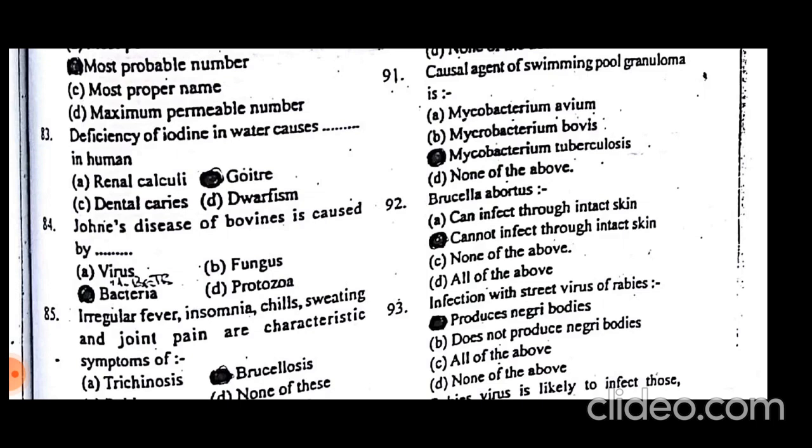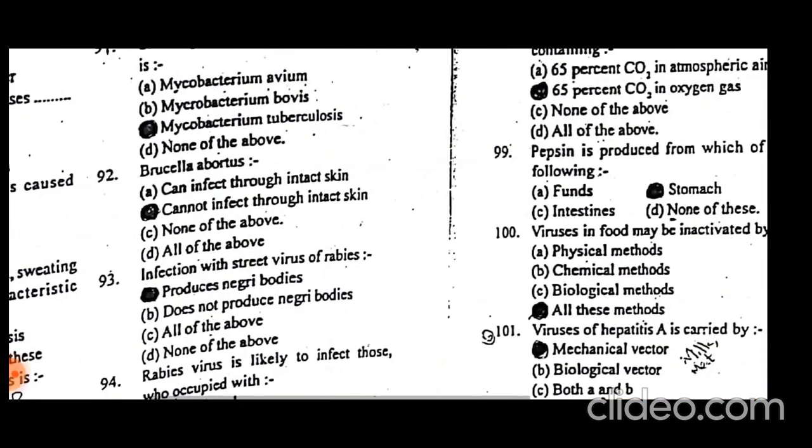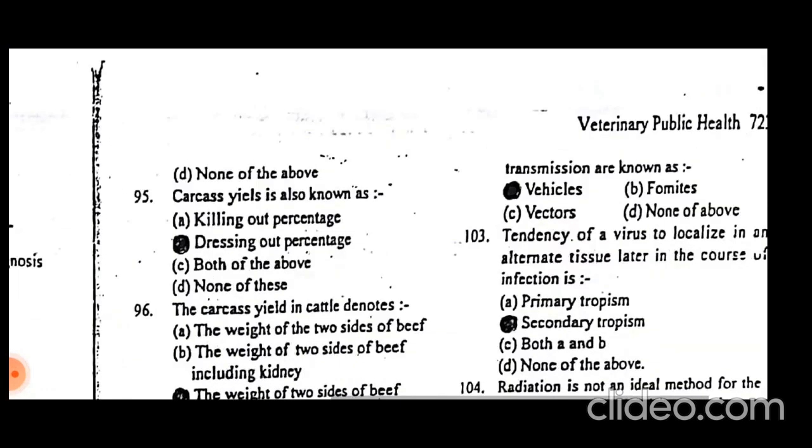Infection with street virus of rabies produces Negri bodies. Negri bodies are the inclusion bodies in the neurons that are used as a diagnostic pointer for rabies. Rabies virus is likely to infect those occupied with animal product manufacture, as it is a disease of animals, so personnel dealing with animals can be infected.